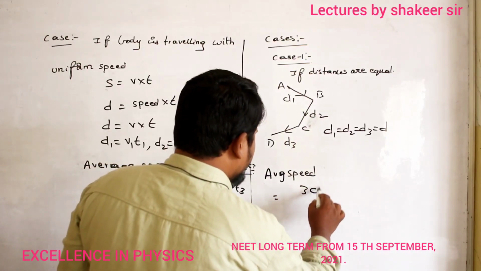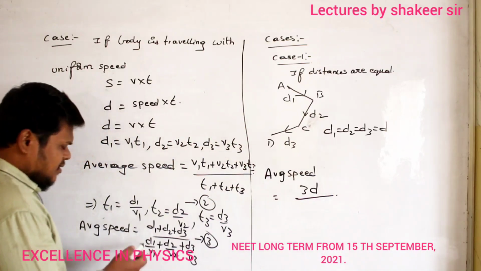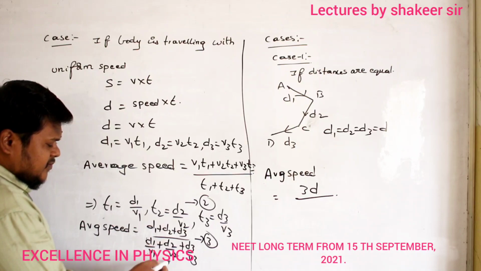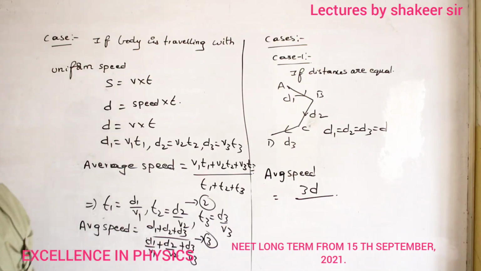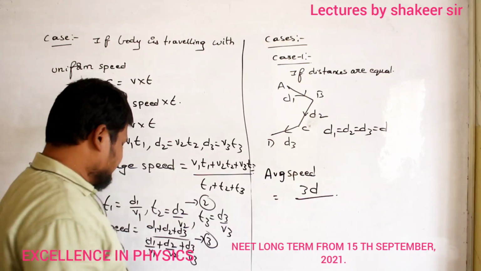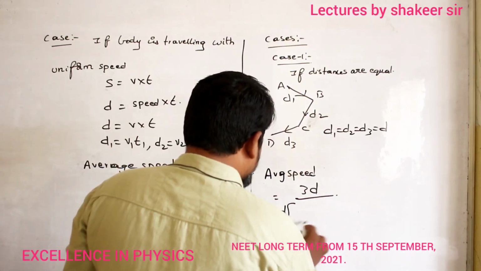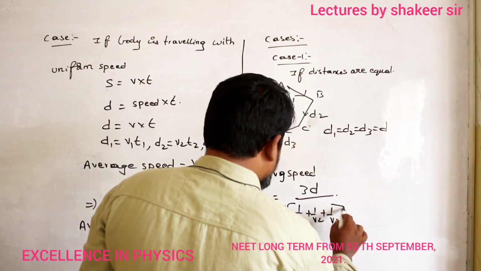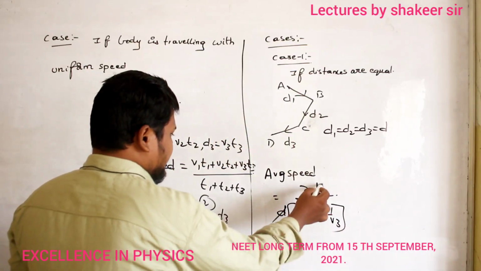So therefore 3D divided by, and here also I can take a D common, no? Here also D by V1, D by V2, D by V3. Otherwise you cannot understand. Clear? Now you take a D common. Therefore I will write 1 by V1 plus 1 by V2 plus 1 by V3. Clear now? So D and D get cancelled.